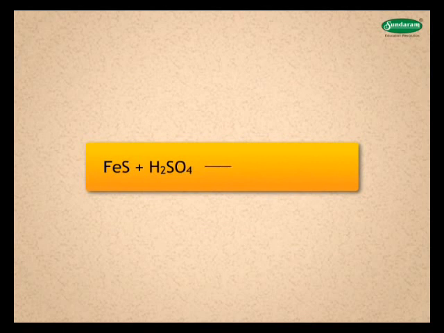Let us take the word equation iron sulfide plus sulfuric acid gives ferrous sulfate plus hydrogen sulfide. Its chemical equation can be represented as FeS plus H2SO4 gives FeSO4 plus H2S.